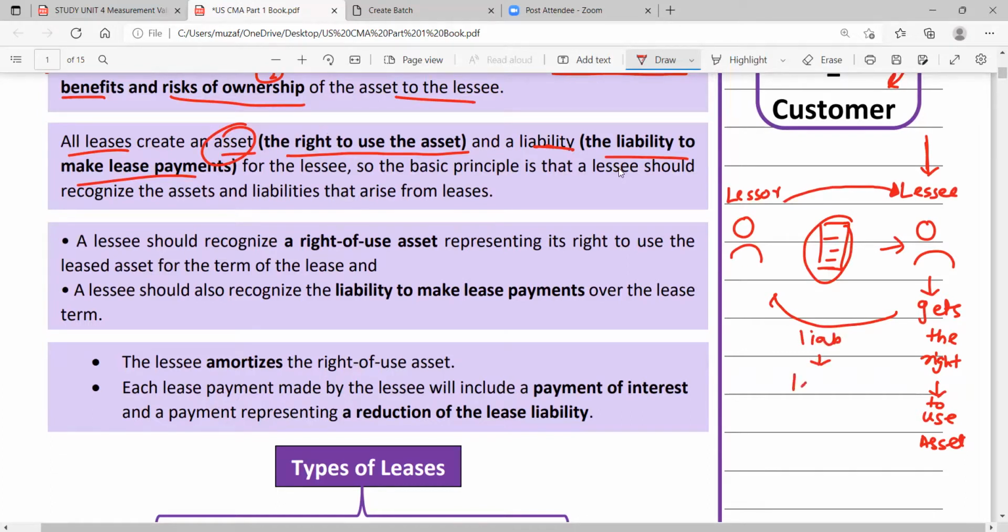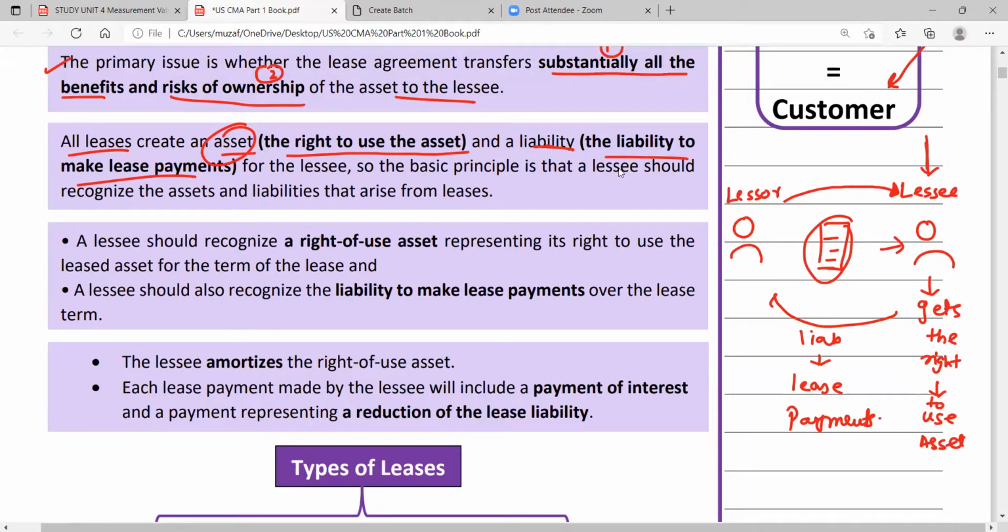To make the lease payments. Will the lessor give the right to use the asset free of cost? No. The lessor will charge some amount, which is called lease payments, lease installments. We call it lease liability. So in payment against the right to use, the lessee will have a liability. Liability of what? Paying the lease payment. To whom? To the lessor.